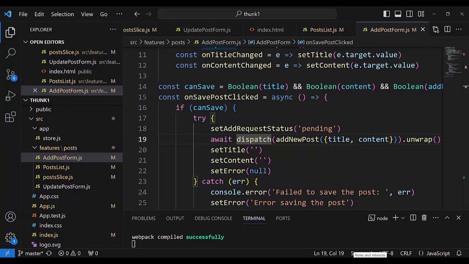But our state has three properties: the posts array, the status, and the error. That pending type of action will change the status to loading. The status was idle before, now it is loading.